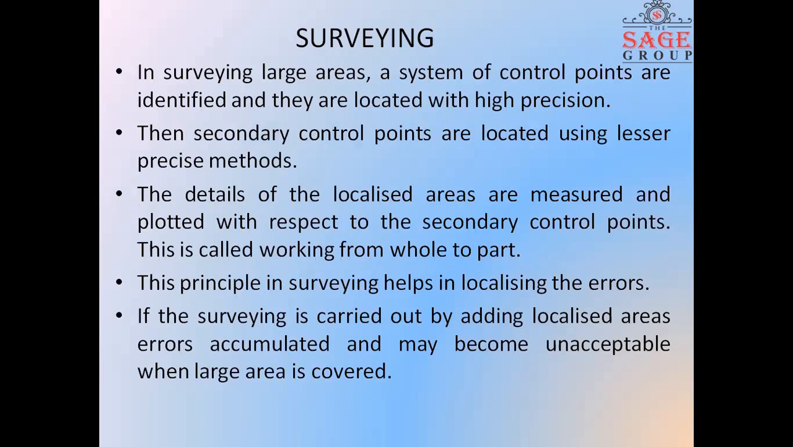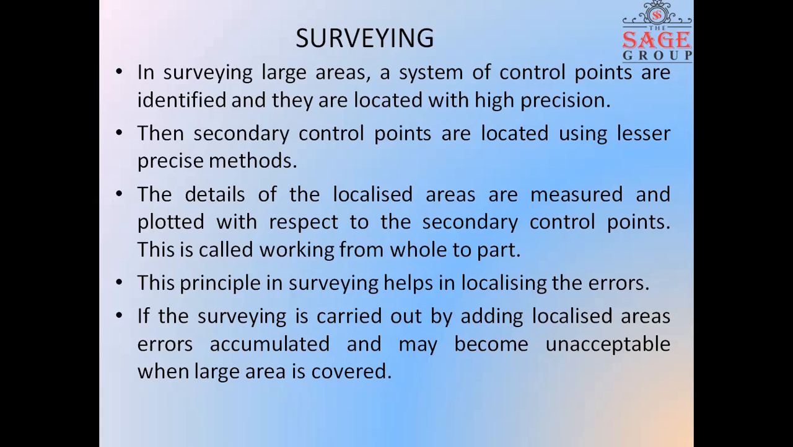In surveying a large area, a system of control points is identified and then located with high precision. That means the position and the location of the new control point should be fixed accurately. Then the secondary control points are located using a lesser precision method. That means if the first control point is fixed and its coordinates are known, then the other points can be easily identified and rectified for further work.